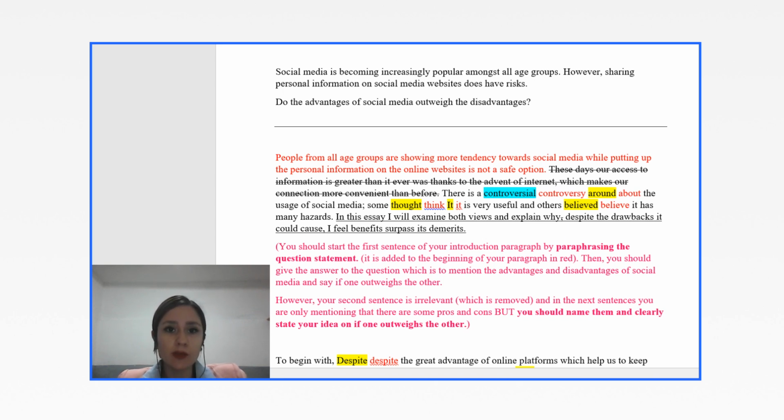So it says, social media is becoming increasingly popular amongst all age groups. However, sharing personal information on social media websites does have risks. Do the advantages of social media outweigh the disadvantages? So, this is an advantages and disadvantages question, but you shouldn't only mention the advantages and disadvantages because it is asking us, do the advantages that you want to mention outweigh the disadvantages that you are going to mention? So this is the question that we have to answer.